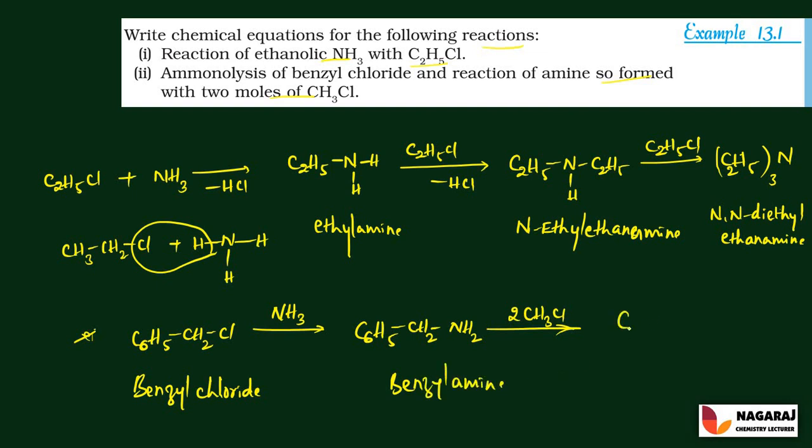So the obtained molecule is C6H5CH2N, where the 2 hydrogen atoms are replaced by the methyl groups, CH3 and CH3.